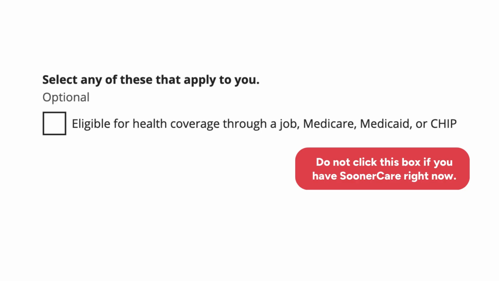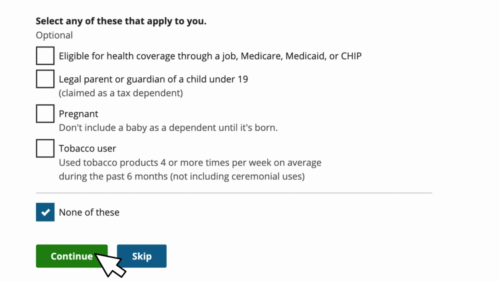If you are eligible for Medicare, click this box. Sooner Care is Oklahoma Medicaid or CHIP. Don't click this box if you have Sooner Care right now. This website will calculate if children or adults may be eligible for Sooner Care. Box 2 asks if you are a legal parent or guardian of a child under 19. Why? To check for Sooner Care eligibility for the adult parent. Box 3 asks if you are pregnant. Why? To check for eligibility for Sooner Care pregnancy coverage.